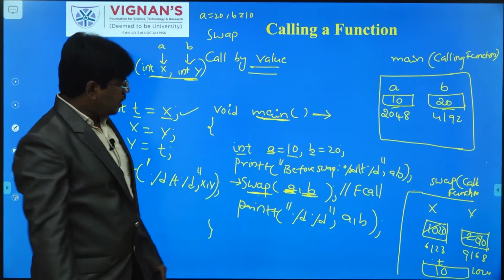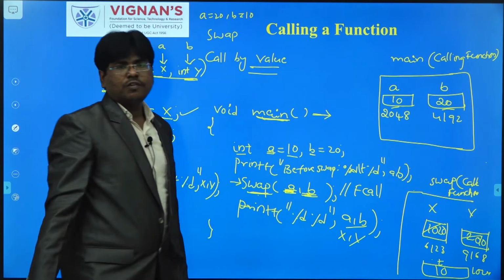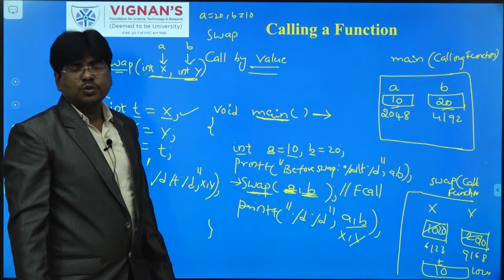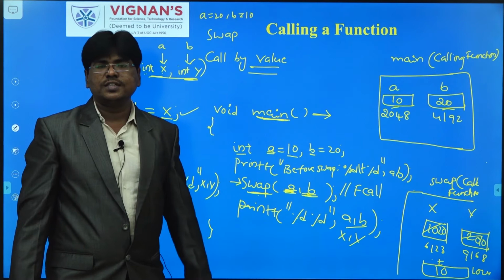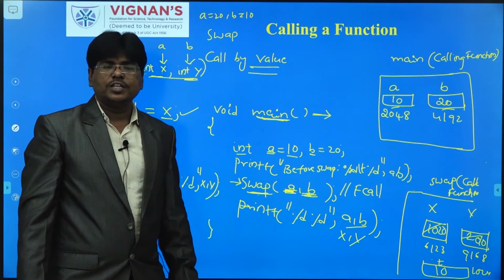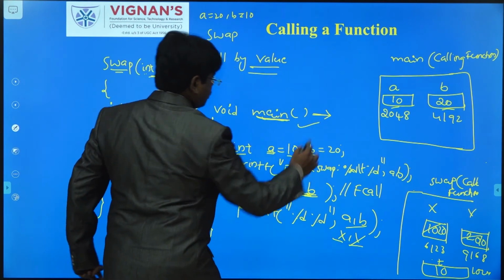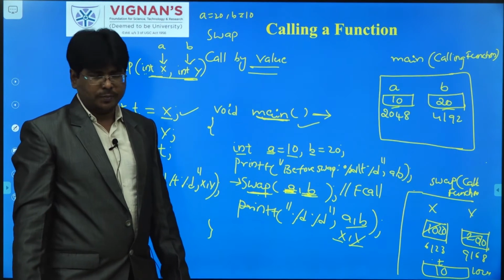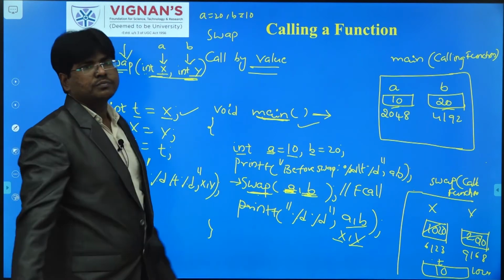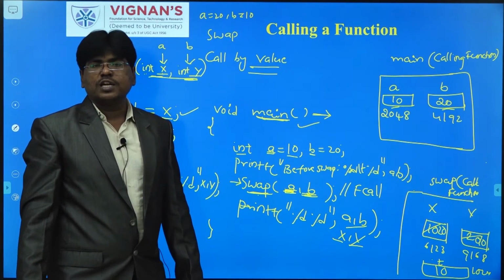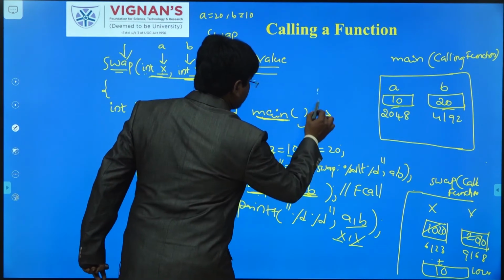It is a problem. For example, okay sir, instead of writing a comma b, here you can write x comma y, because they both are swapped. Is it possible to write x comma y here in the main function? It is a question. It is wrong, syntactically and programmatically. Why? Because we cannot display the x comma y values in the main function. Why sir? Because x comma y are local variables to the swap function, but you are accessing the x comma y values in the main function.